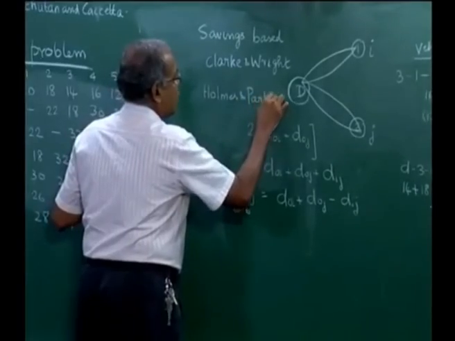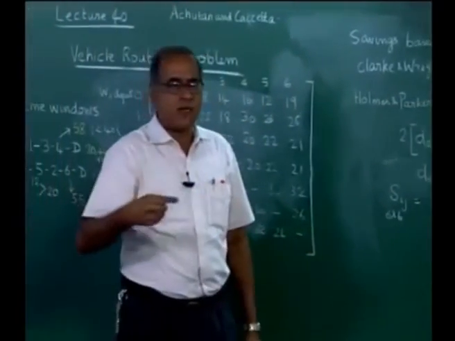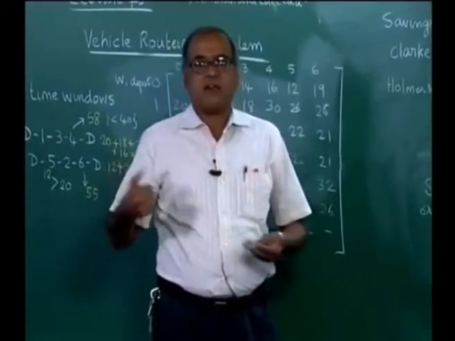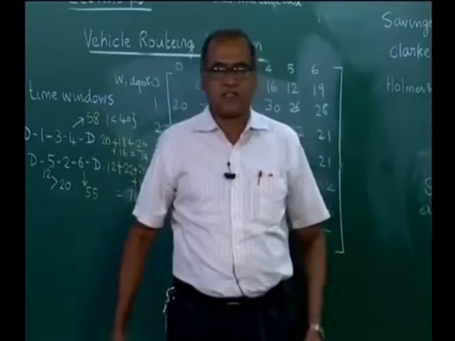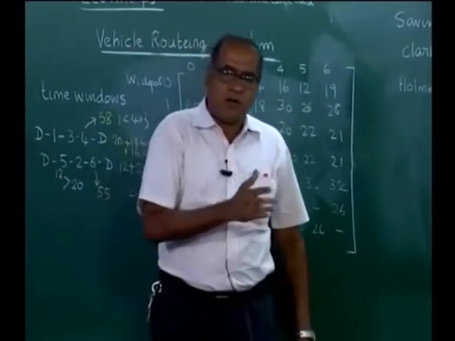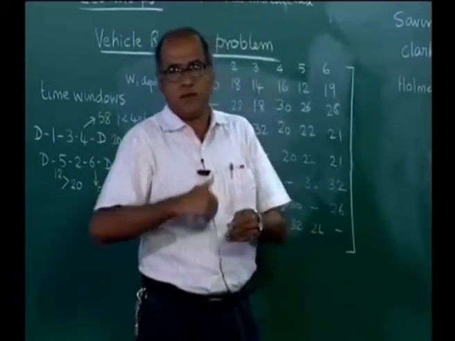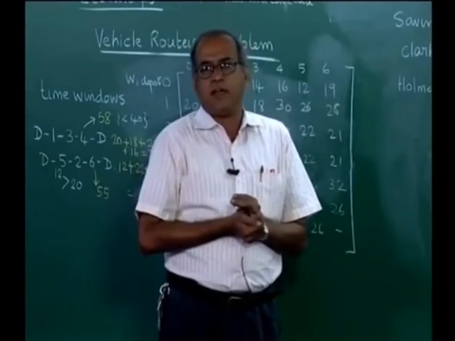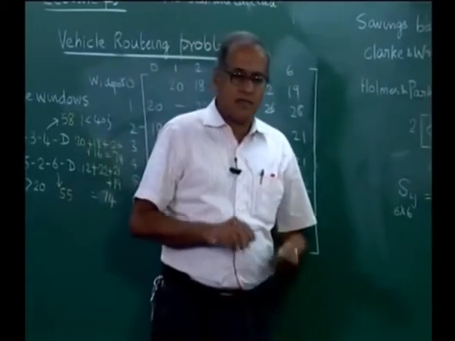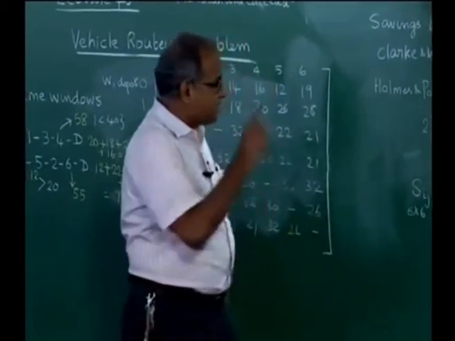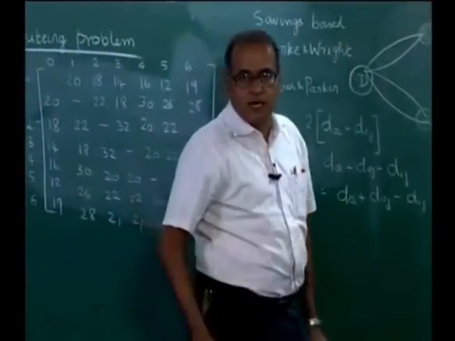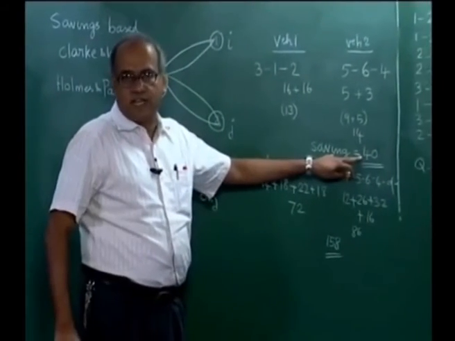and as I have mentioned, Holmes and Parker method is computationally more intensive than Clark and Wright method. It is an extension of Clark and Wright method with more computations. It is like a branching algorithm which will eventually terminate by evaluating all possible paths, but we can also terminate it sooner or quicker depending on our requirements. I have explained the Holmes and Parker solution in detail in the advanced operations research course under the topic vehicle routing, where for the same illustration using the Holmes and Parker method we obtained a saving of 50 instead of